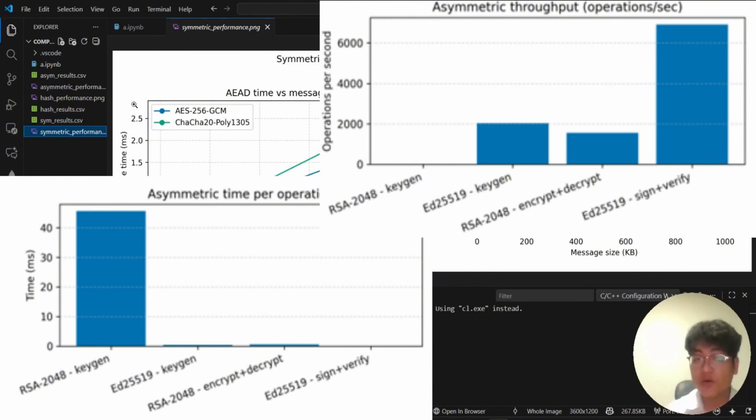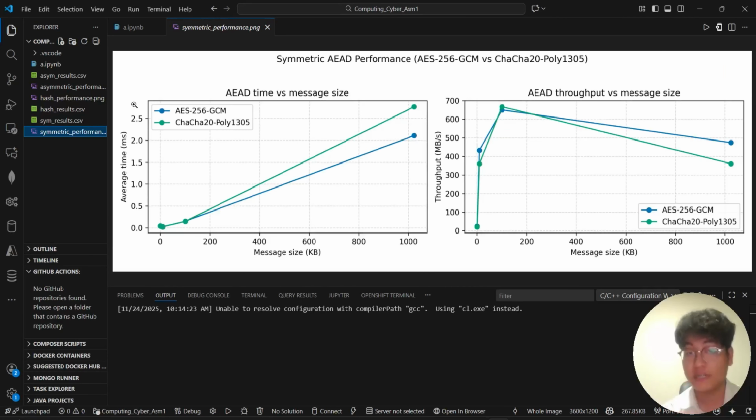So this empirical result reveals three security insights. First, hardware acceleration creates performance tiers that influence real-world algorithm adoption. Algorithms with hardware support dominate on compatible devices. Secondly, modern elliptic curve cryptography, like Ed25519, enables security properties that were previously impractical due to performance constraints. And lastly, cryptographic agility, which is supporting multiple algorithms, is essential for cross-platform security. No single algorithm performs optimally across all devices, so technically there's no one-size-fits-all.